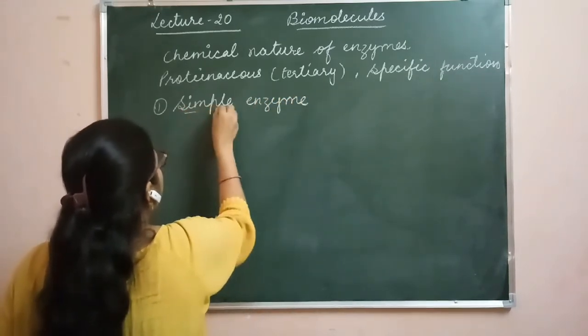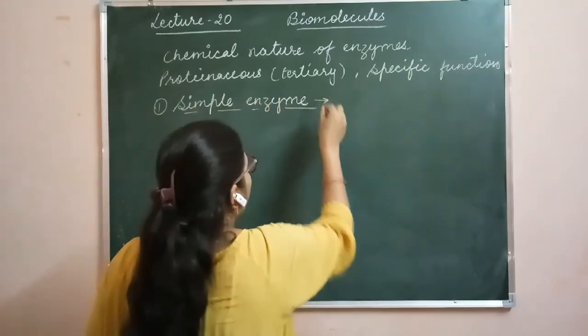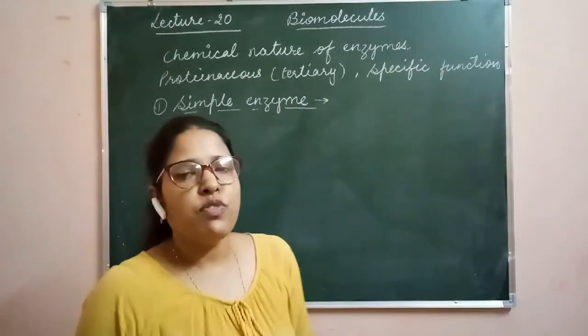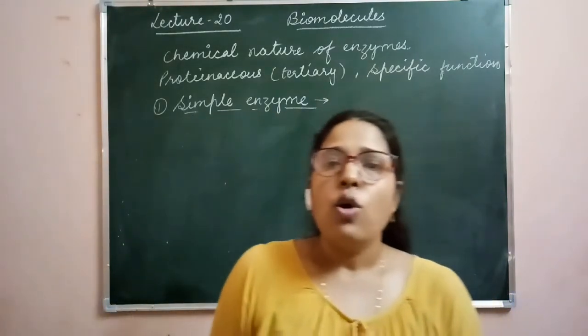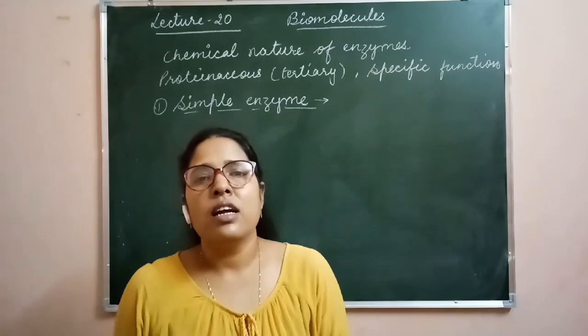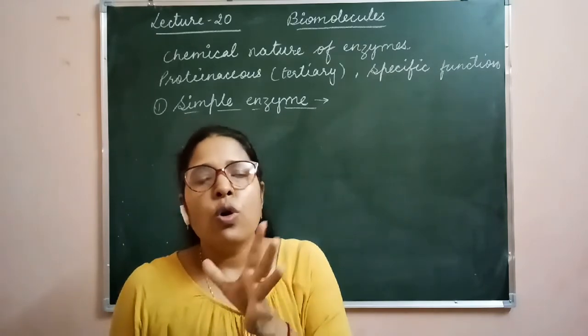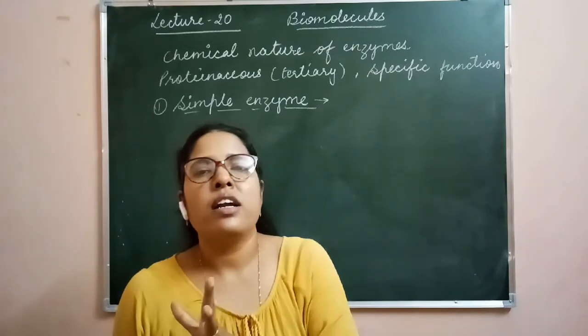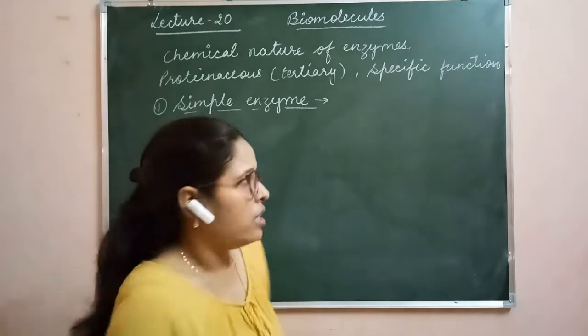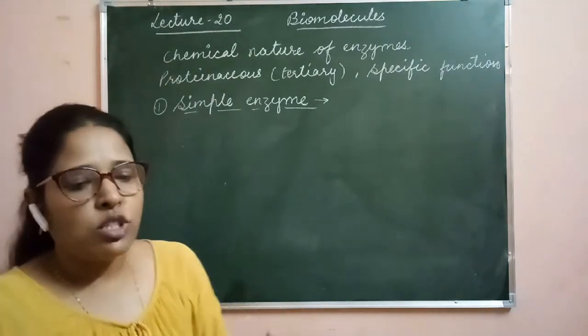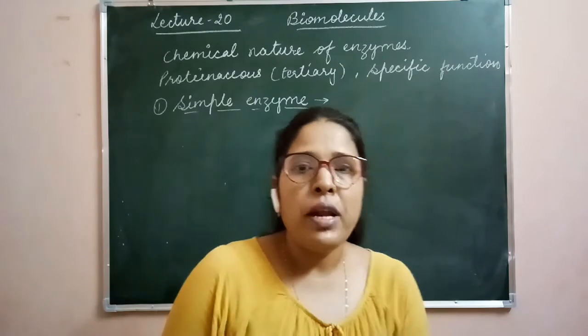In a simple enzyme, only the protein part is there, and no non-proteinaceous part is found attached with it. This type of enzyme is called a simple enzyme.